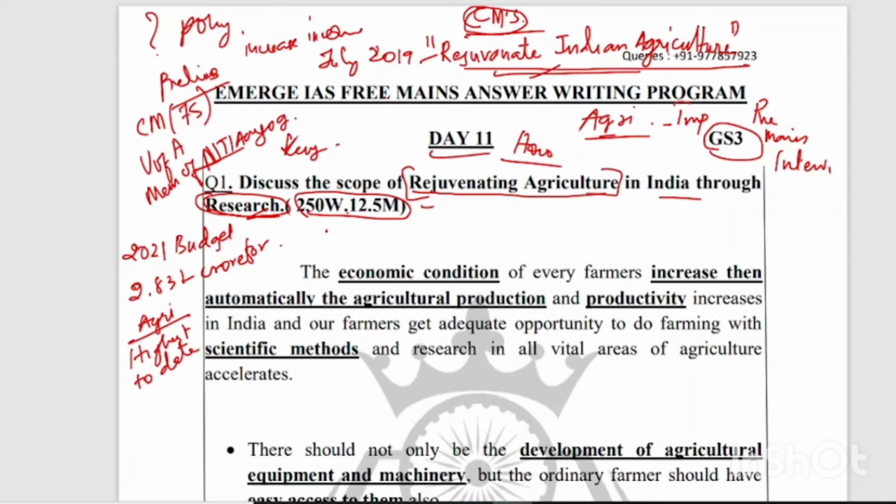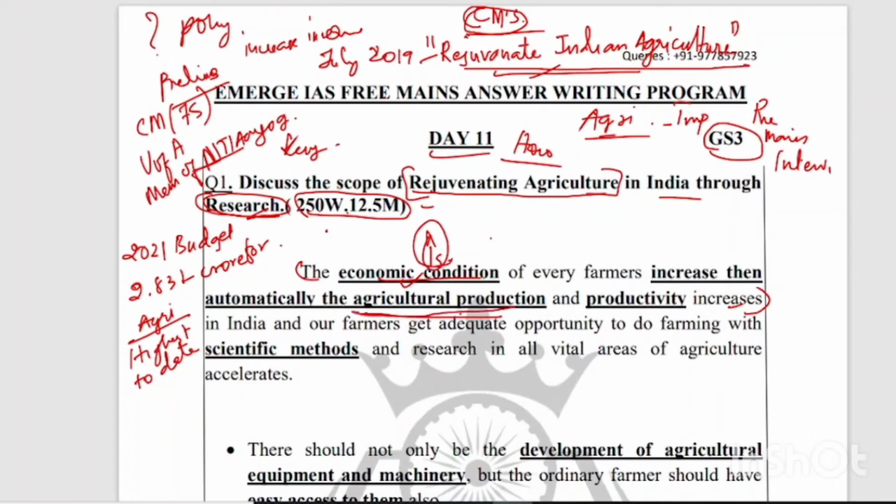We are roughly going to discuss the cause of this question. If the economic condition of farmers increases, then automatically the agricultural production and productivity increases. This is what our government also believes. Our government believes that the economic condition of the farmer is an important factor behind agricultural production also. If his economic condition increases, then automatically the agricultural production and productivity also increases.